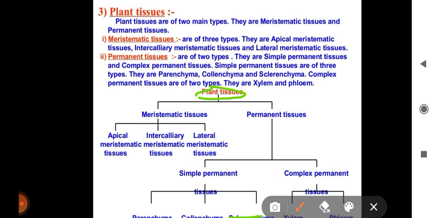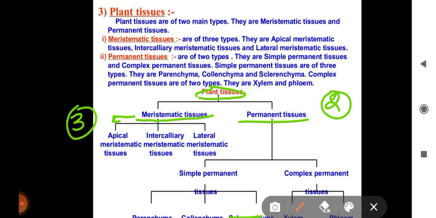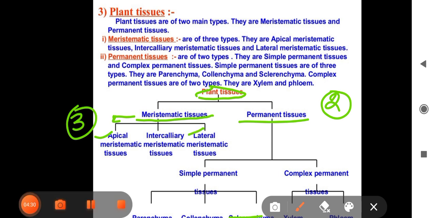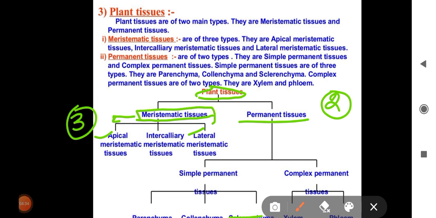First, plant tissue is divided into two main parts: meristematic tissue and permanent tissue. Now meristematic tissue is classified into three types: apical, intercalary and lateral.